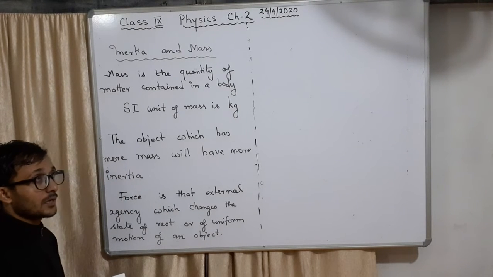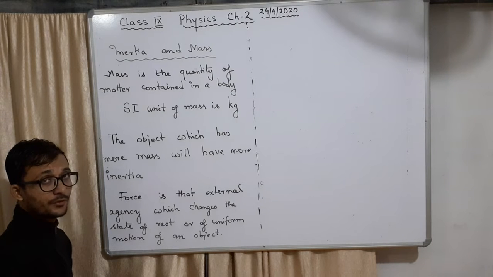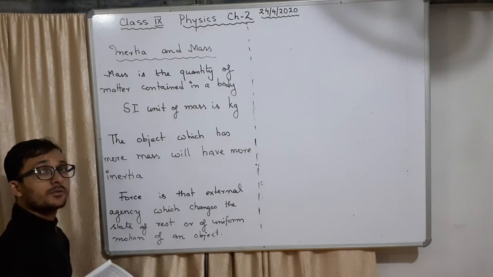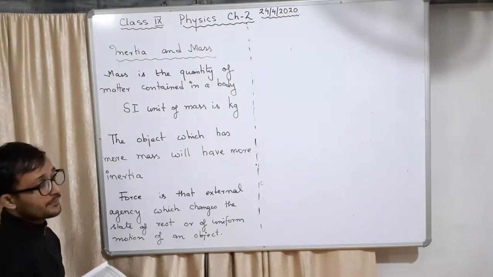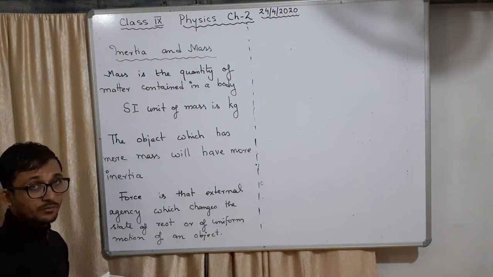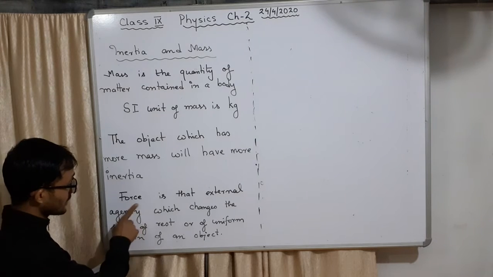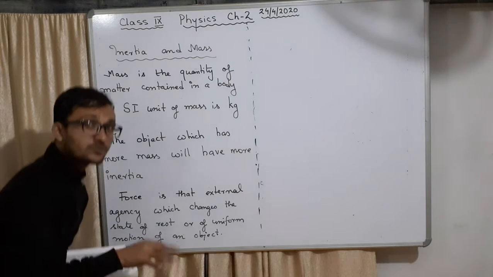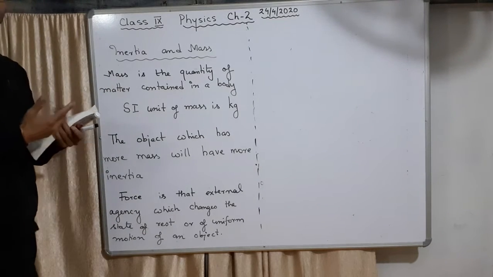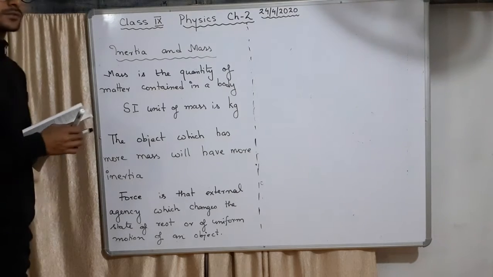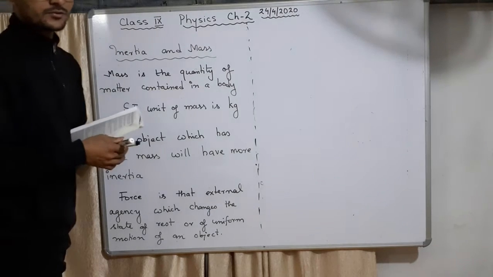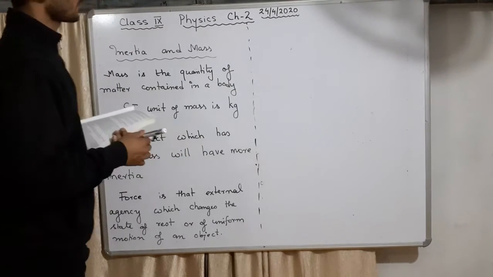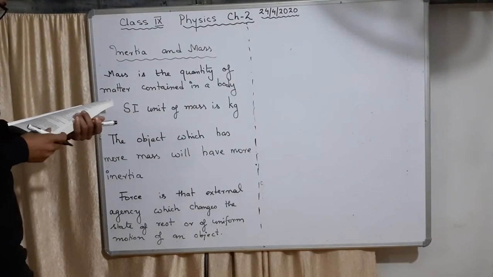Inertia will try to oppose the external cause, but still many times the external cause can win over the inertia and make it move. It is not that a very heavy object cannot move. It will move when the force is applied. That external agency, external effort, is the force. Force has to win over the inertia, then only it will show its presence. It will play its role after overcoming the inertia of rest, inertia of motion, inertia of direction. This is how inertia is understood.